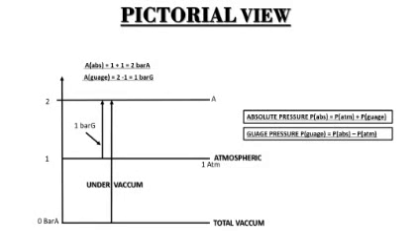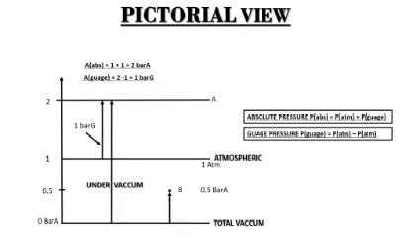Next, what if any pressure is in between atmospheric and total vacuum? Let's consider this point B, which is less than atmospheric pressure and a little more than total vacuum, that is 0.5. What will be the absolute pressure and gauge pressure for this?